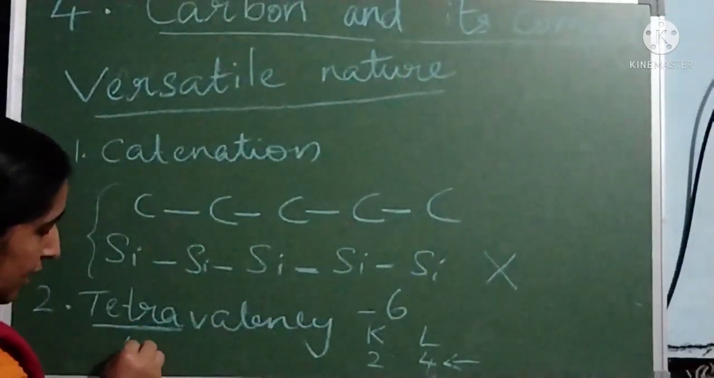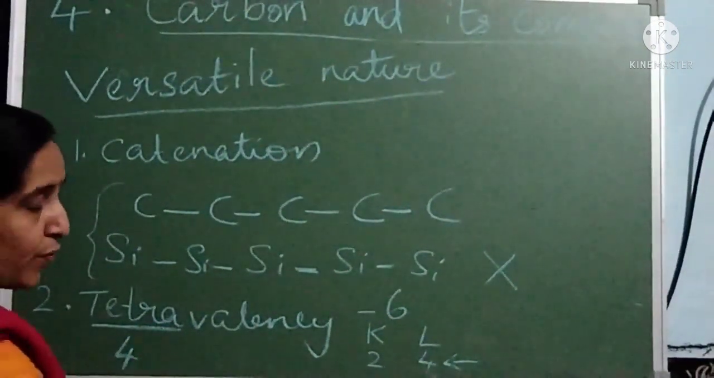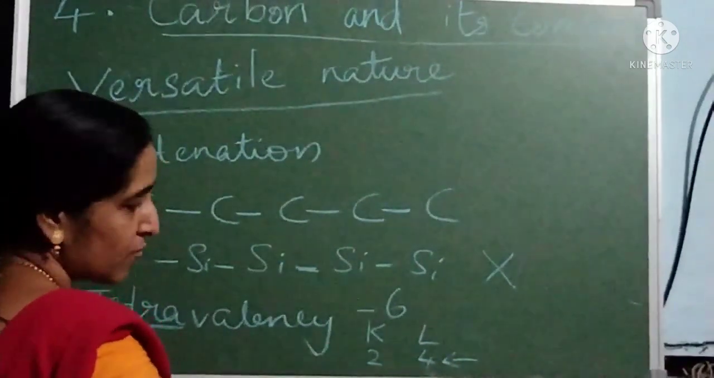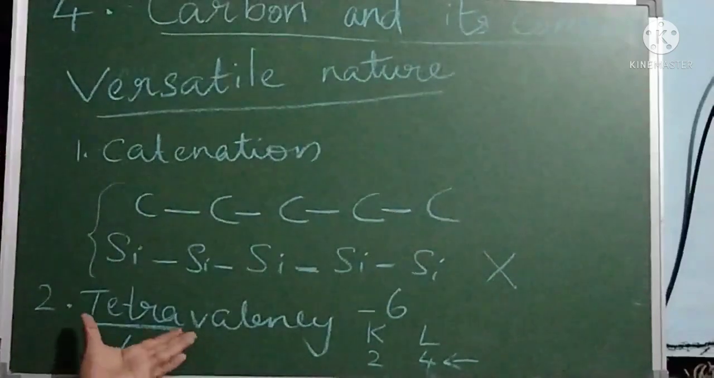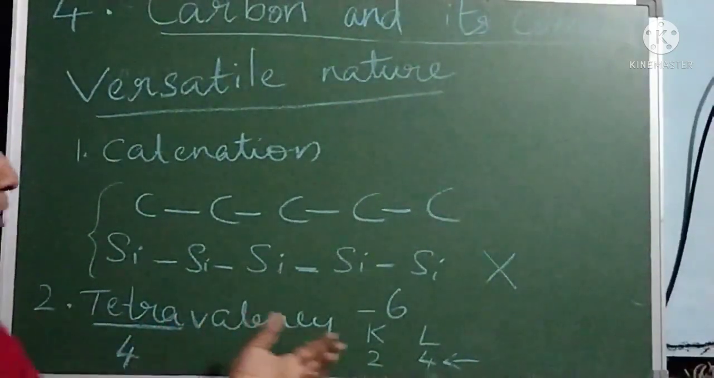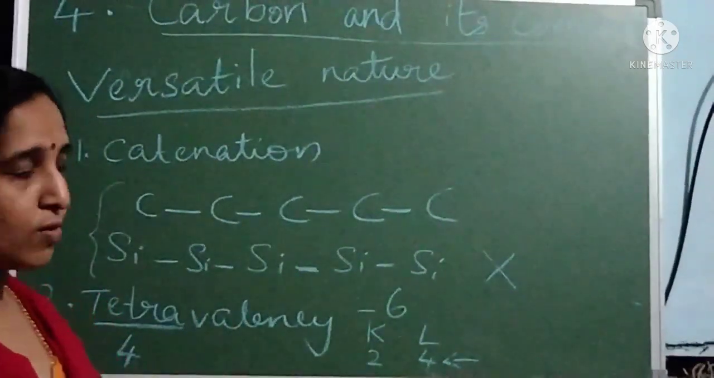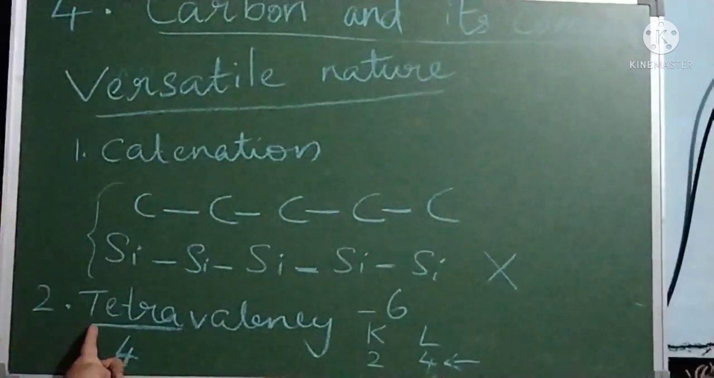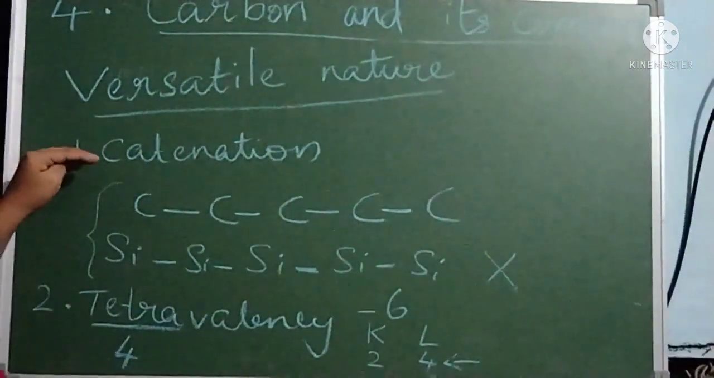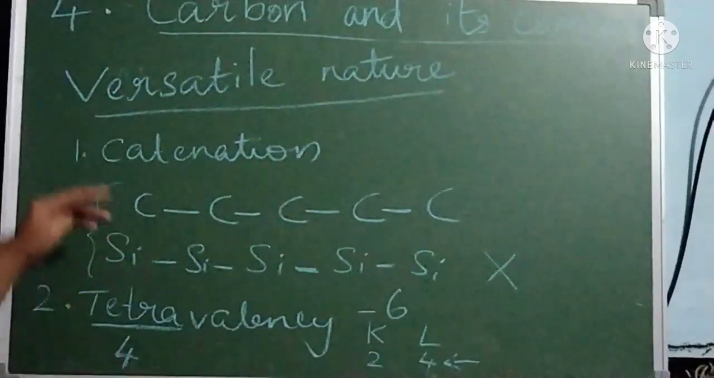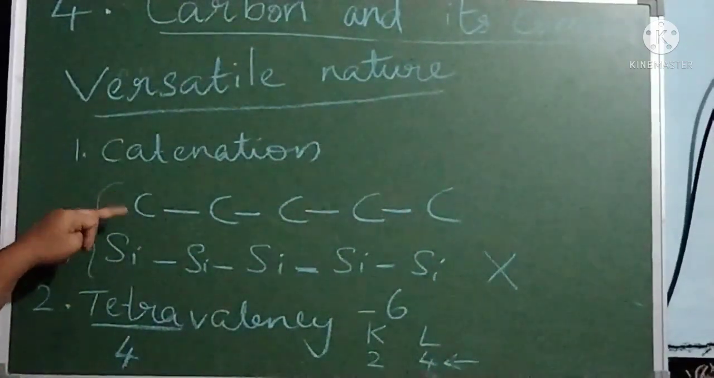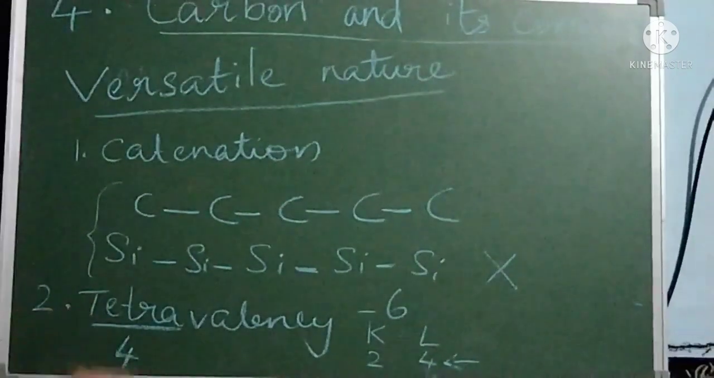So carbon has the capacity to gain 4 electrons from the nearest atoms. This property of carbon is called tetravalency. Tetravalency means the outermost shell has 4 electrons. So the two main versatile natures of carbon are catenation and tetravalency. Catenation is applicable for carbon and silicon. Tetravalency is applicable only for carbon.